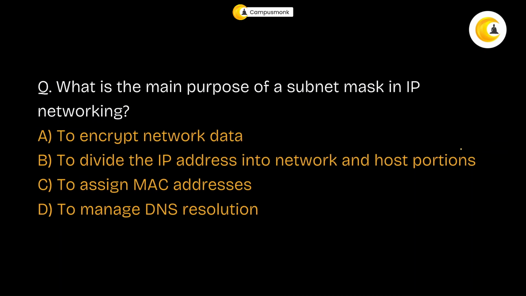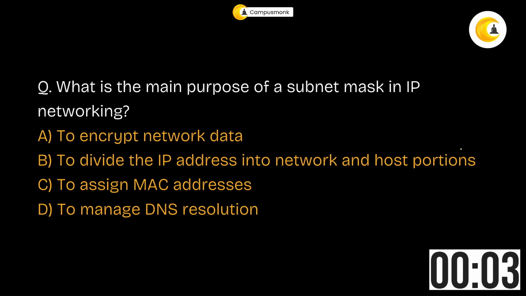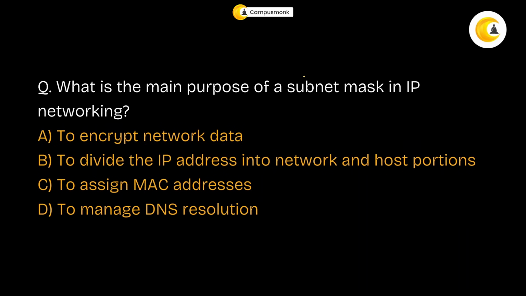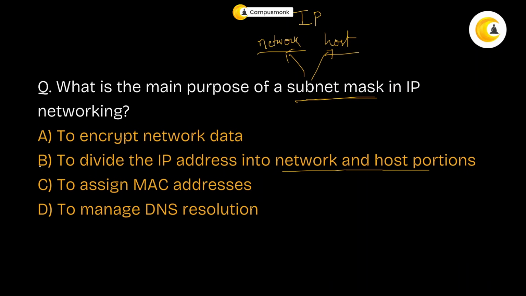Okay? Moving to the next one, what is the main purpose of a subnet mask? Now, subnet mask basically has two parts. It has IP, but IPs are of two types. One is the network IP, the other is the host IP. So basically, subnet mask helps dividing the IPs into two parts, the network IP and the host IP. So if you see anywhere network and host, then that is your answer, to divide the IP addresses into network and host portion. Okay, the answer is option number B.